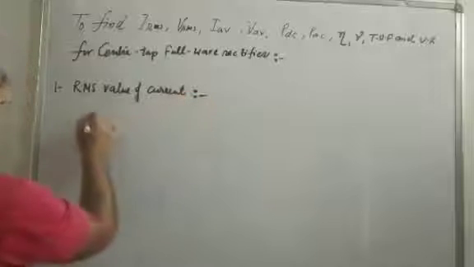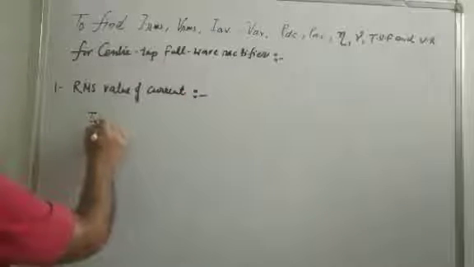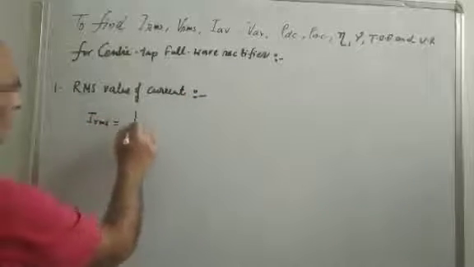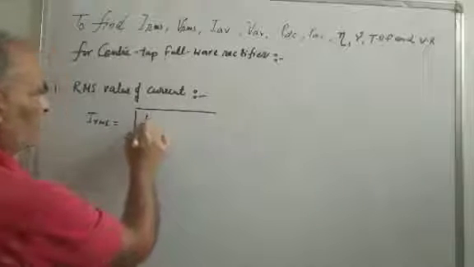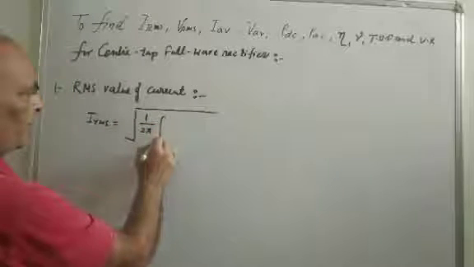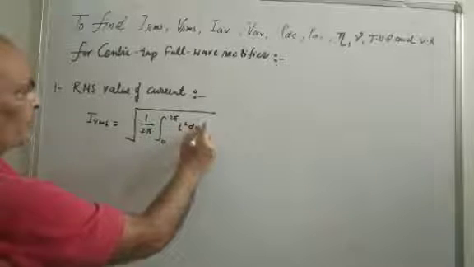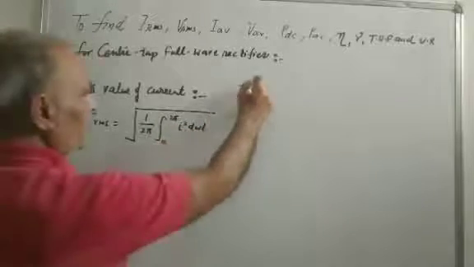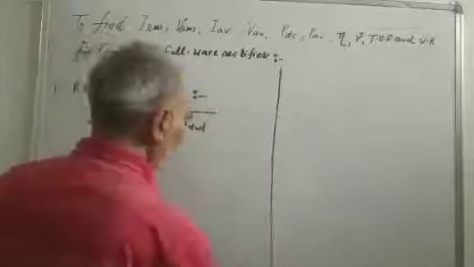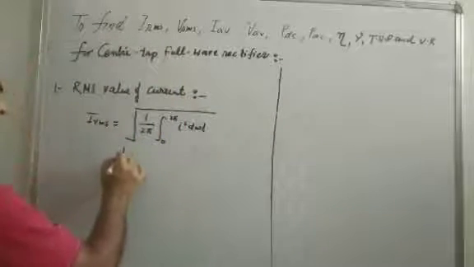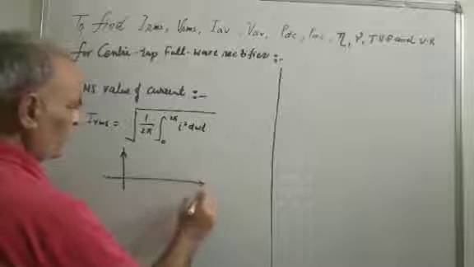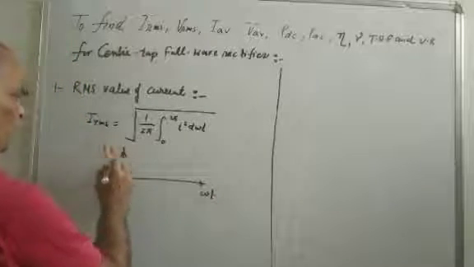We will find IRMS. IRMS is equal to, the formula is 1 upon 2 pi, limit 0 to 2 pi, I square d omega t. In the full wave rectifier, the output is in both cycles, positive half cycle and negative half cycle.